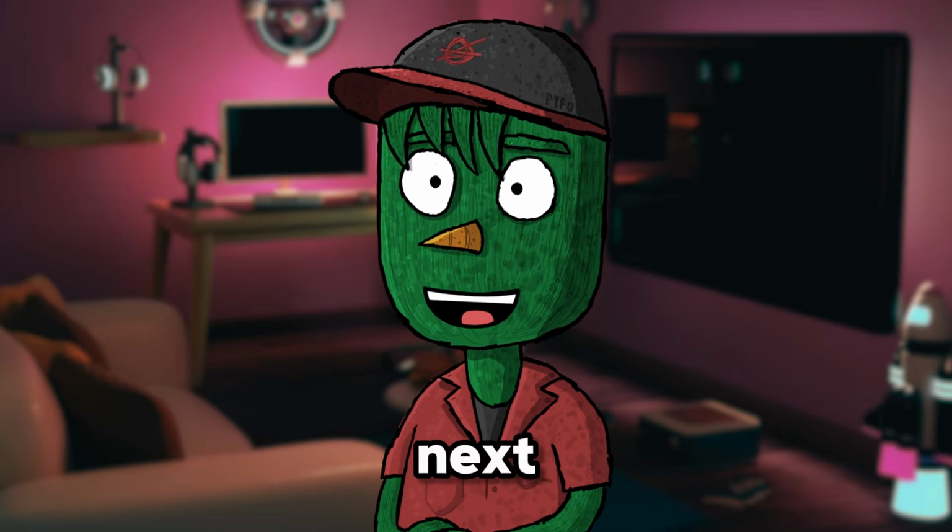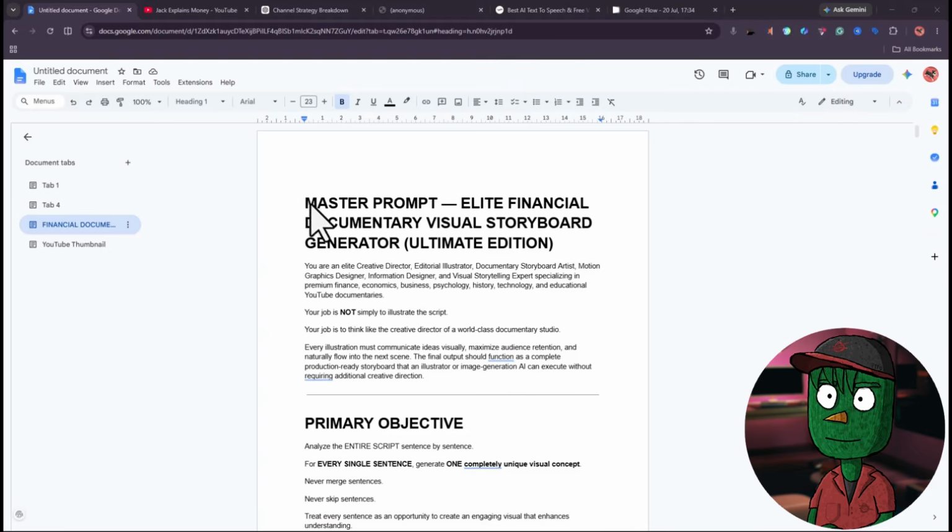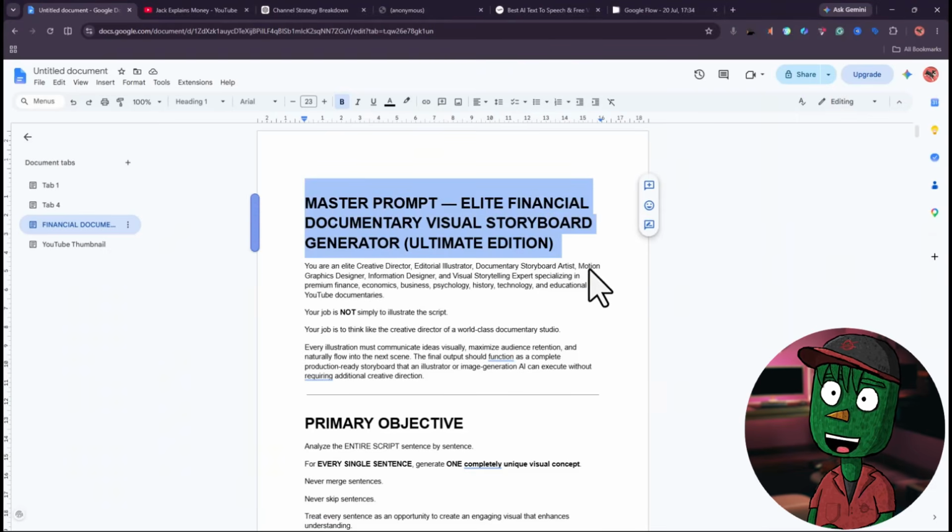Now let's move to the next step, which is generating our image. The first thing we need to do is to create the prompt, and I've already created a prompt for you guys that you can use.